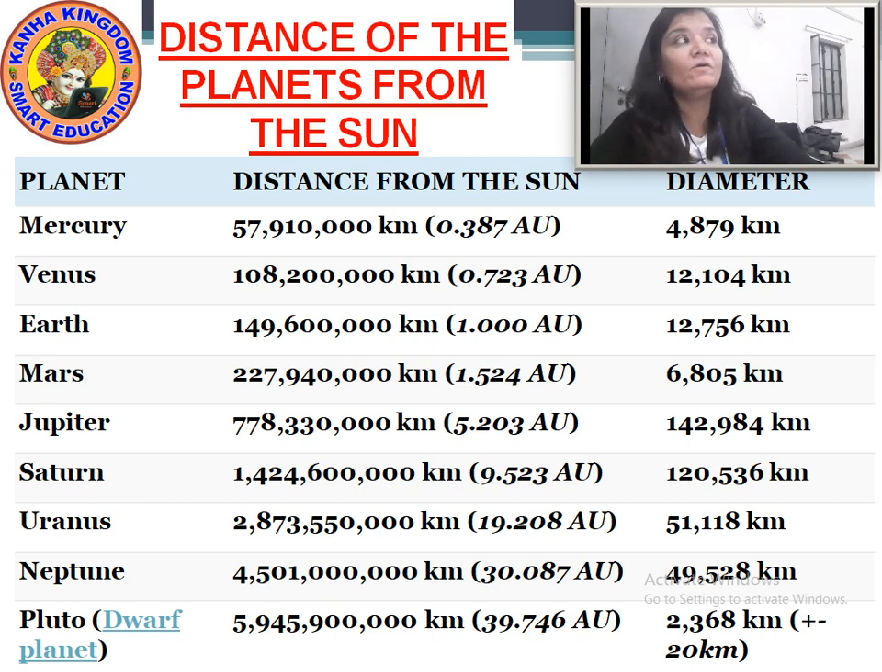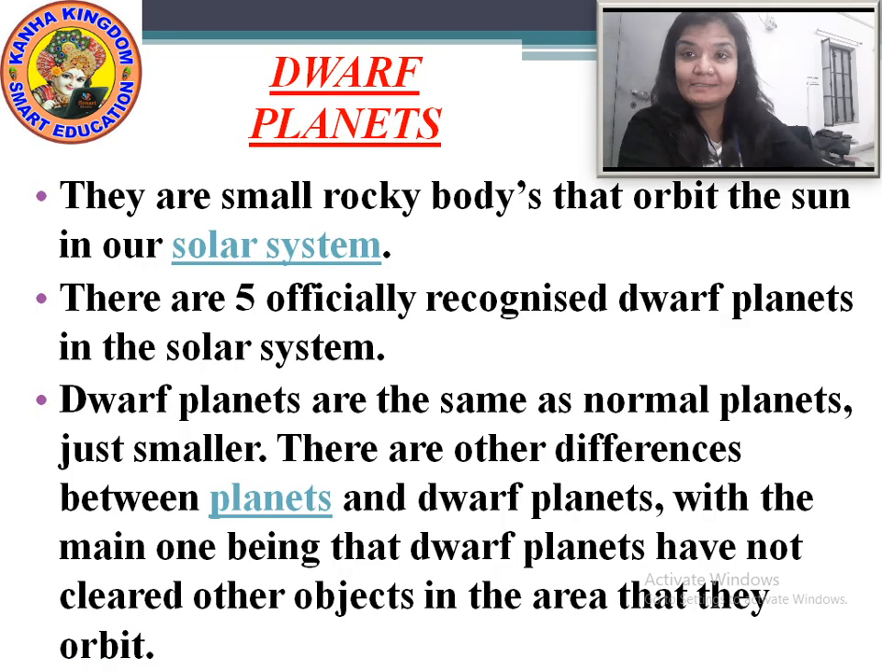Okay, now we will move to the planets, but now the dwarf planets. Let's take the next topic, that is the dwarf planet. Now these dwarf planets are also small rocky bodies that orbit the sun in the solar system. So I repeat again, they are rocky bodies that orbit the sun in the solar system.